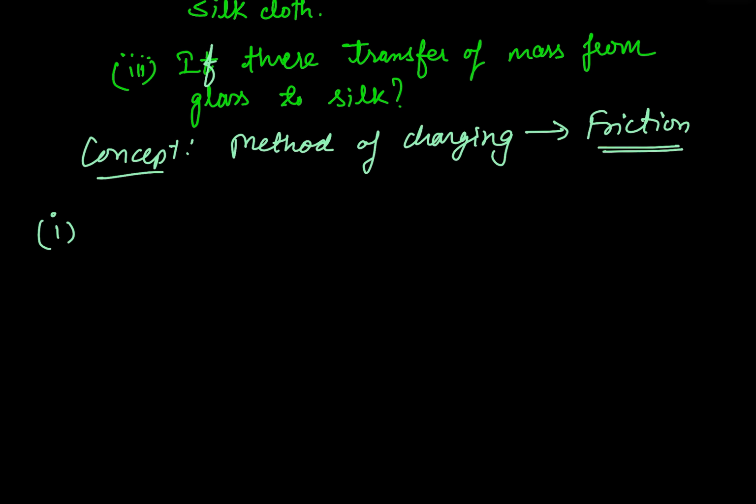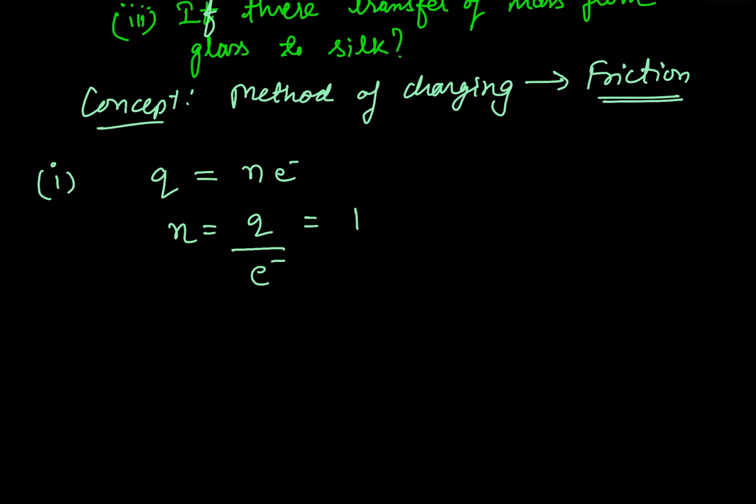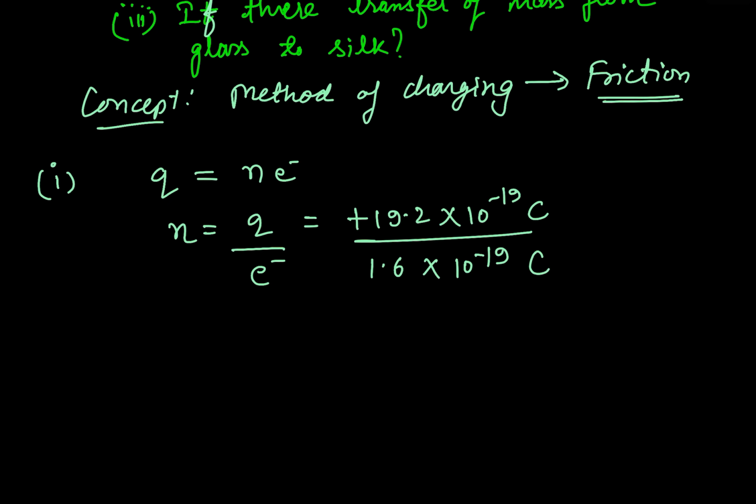Okay. So number of electrons. So we know that Q is equal to Ne. Number of electrons will be represented as Q upon e, and the value of Q, the charge on the glass rod, is given plus 19.2 into 10 raised to the power minus 19 coulomb. Now we know that the fundamental charge on one electron is 1.6 into 10 raised to the power minus 19 coulomb.